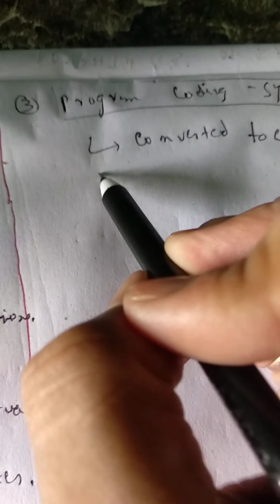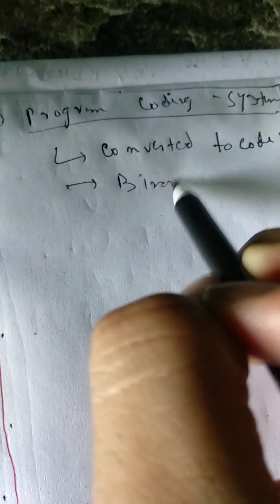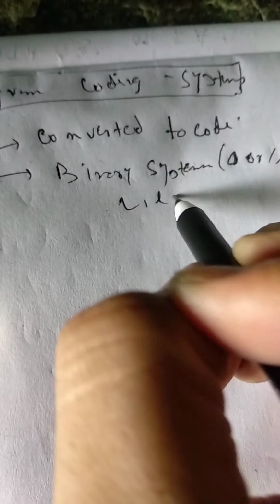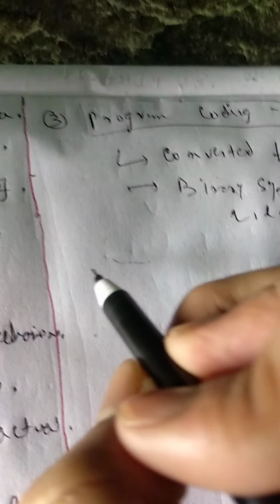The numbering system that we use over here is the binary system, in the form of 0 or 1, and it has a base of 2. So the numbers have to be entered in base 2. We'll discuss how to convert this in later classes, but for now you know only this part.